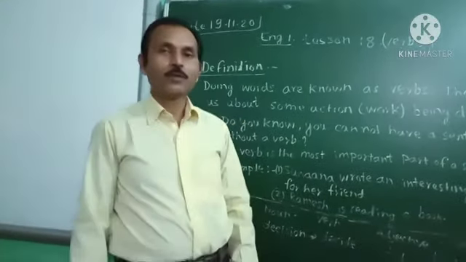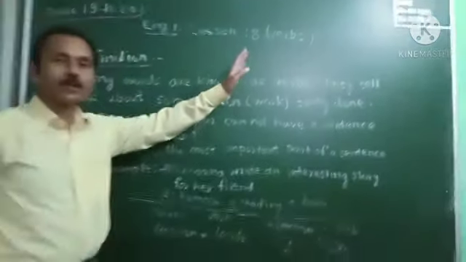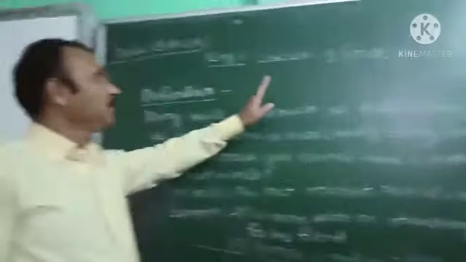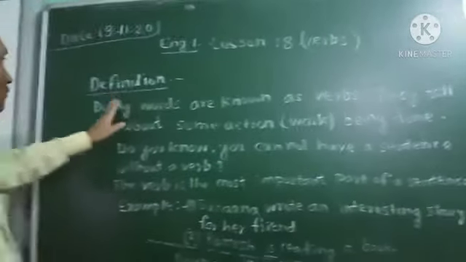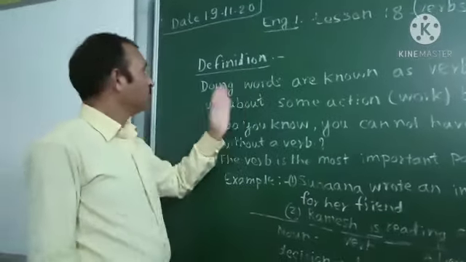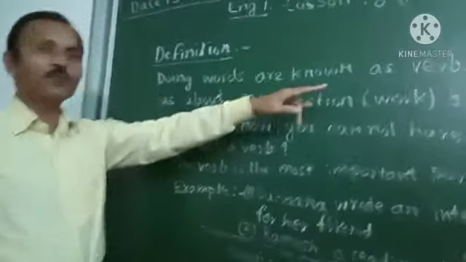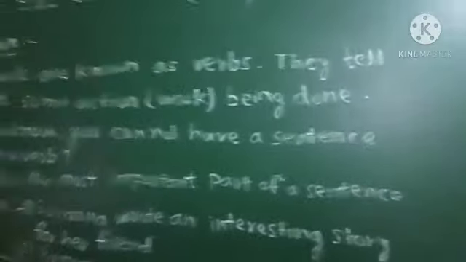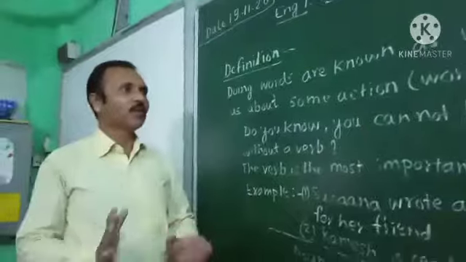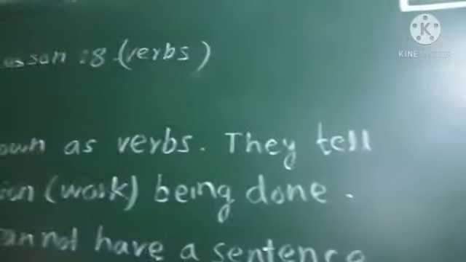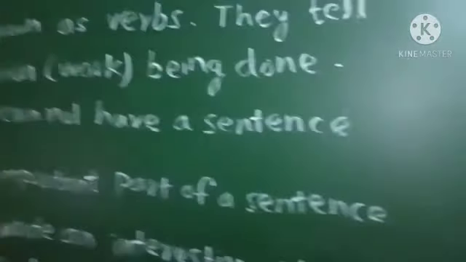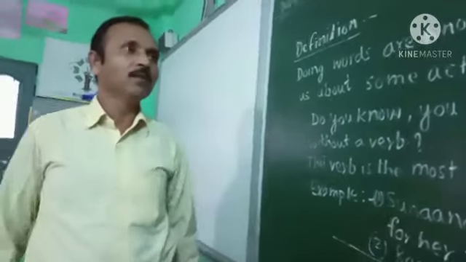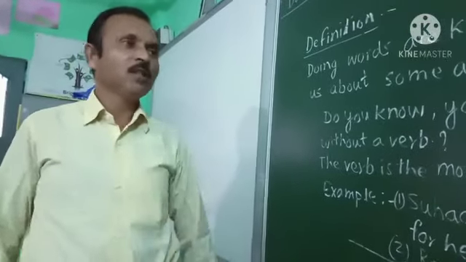So today we are going to study English grammar lesson number 18. What is the lesson name? Verb. So what is the definition of verb? Doing words are known as verbs. Like some work we are doing, that is called a verb. They tell us about some action or work being done, being completed. That verb word is explaining that.